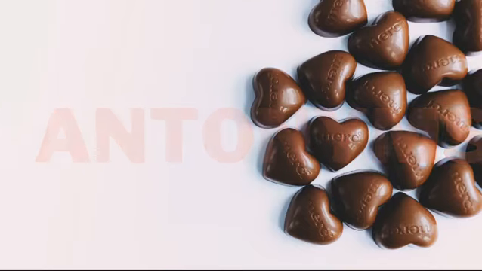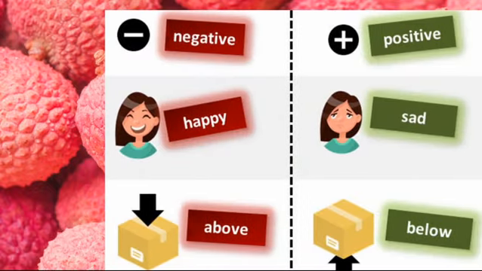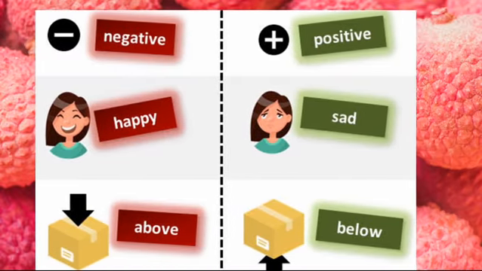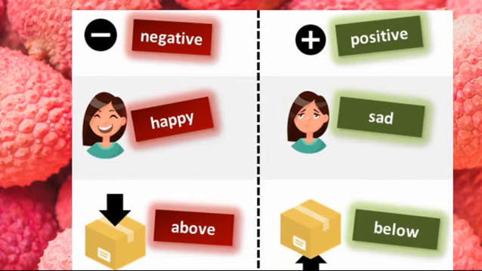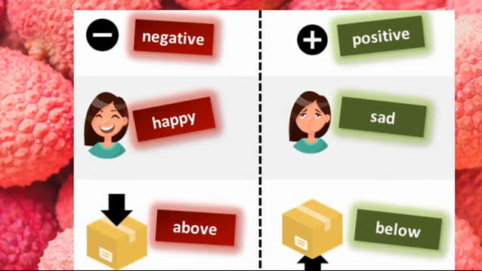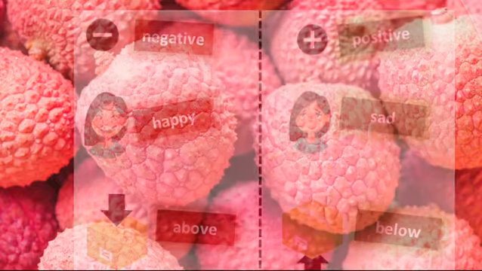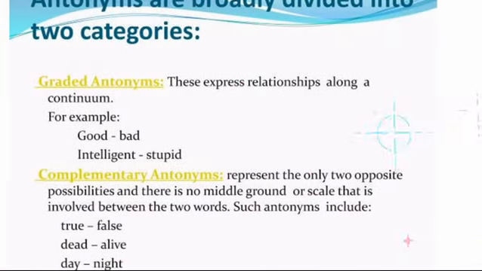Next, we'll be moving over to antonyms. Antonyms are the opposite of synonyms. An antonym is a word that has the opposite meaning to another word. Example, negative, the antonym is positive. The antonym of happy is sad. The antonym of above is below.